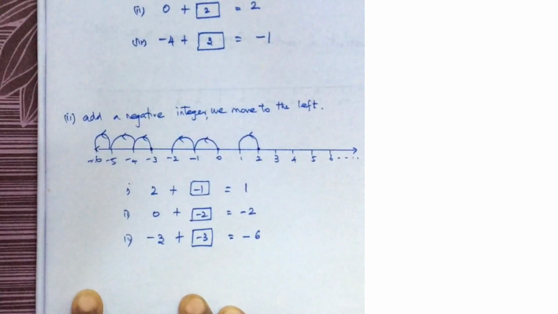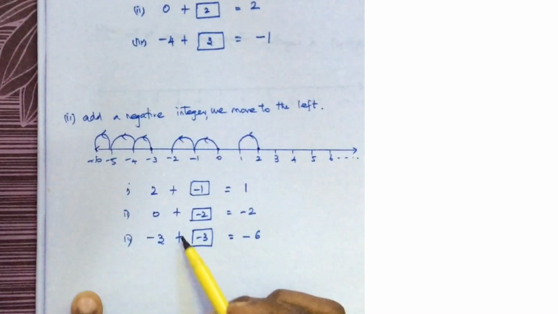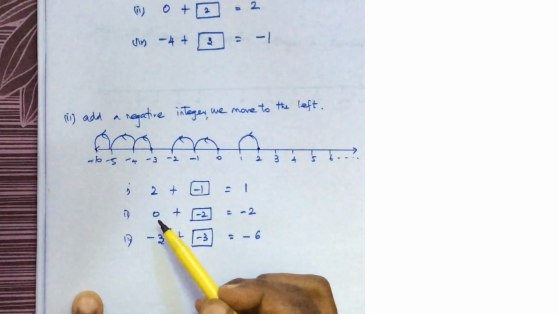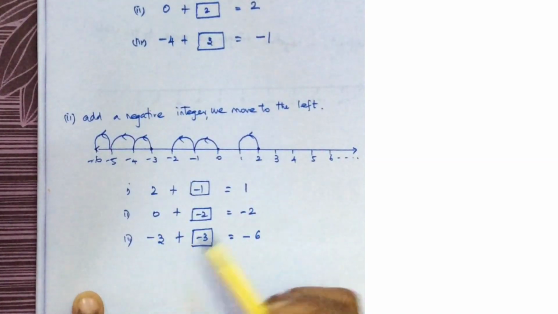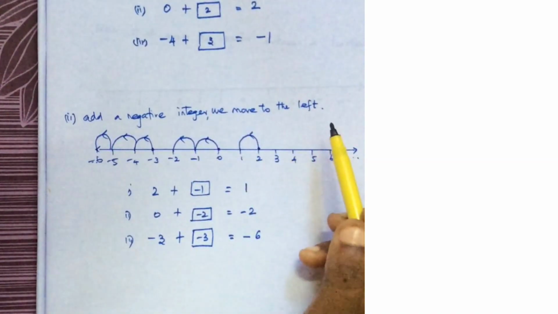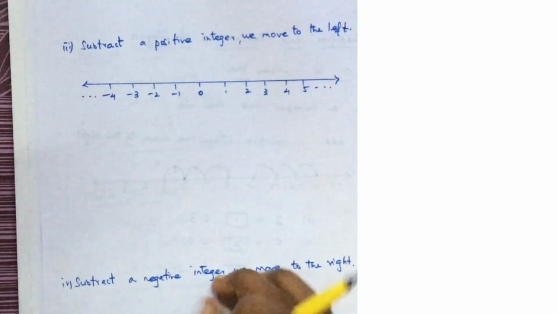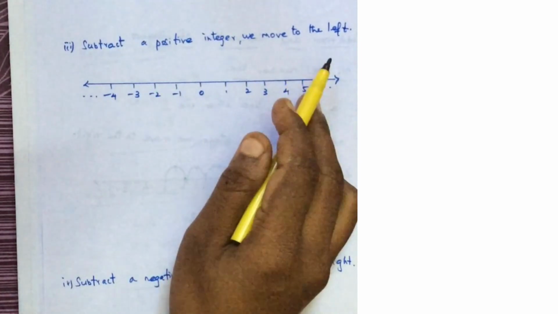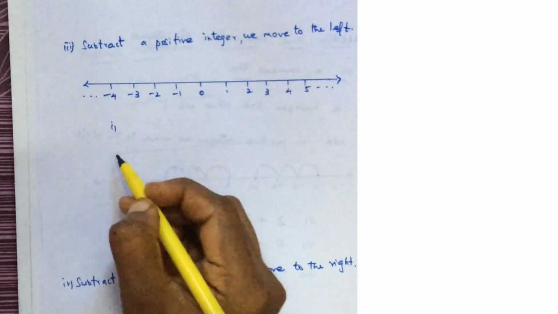Okay. So when you add a negative integer to either a positive integer or 0 or a negative integer, you have to move to the left. The third case is subtract a positive integer, we move to the left. Now we will take some 3 examples.